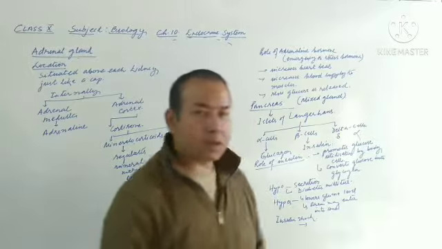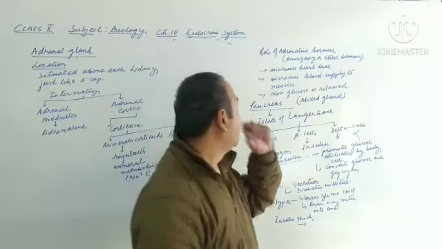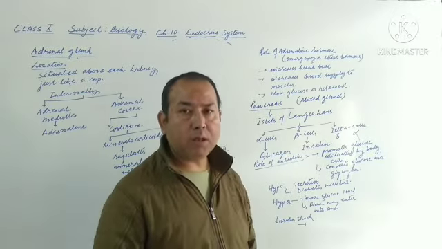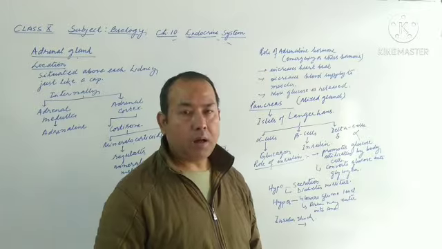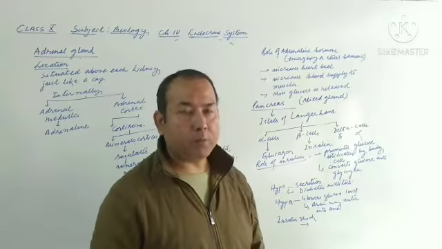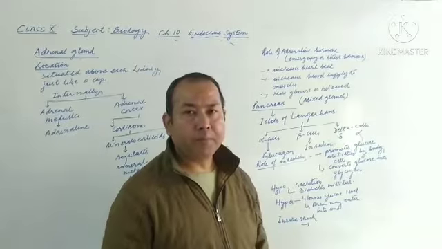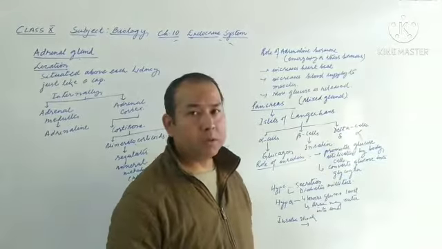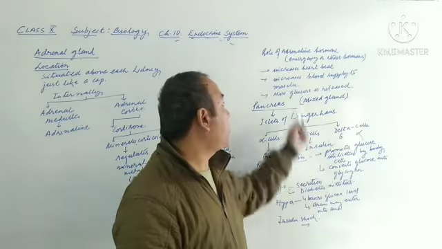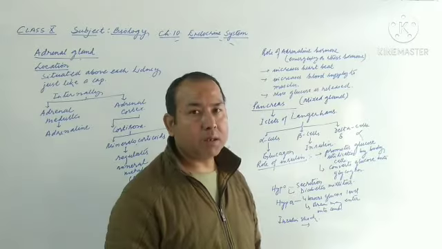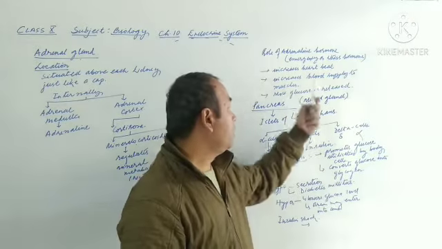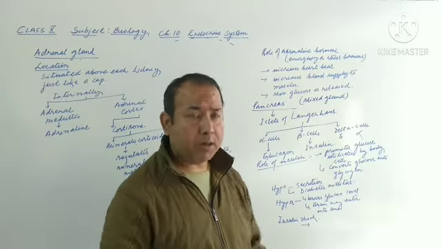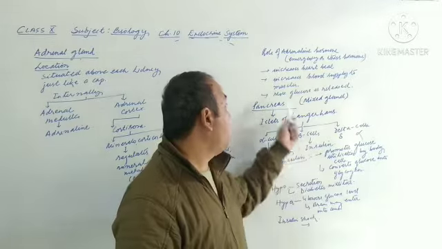Now let us discuss the role of the adrenaline hormone. Their main role is to increase the heartbeat, because to counter the emergency situation, each and every body cell requires a large amount of oxygen, so that food can be oxidized to release the energy. That is why the heart pumps faster, and then it increases the blood supply to the muscles, and oxygen is required by the muscles in large amount at that time to counter the emergency situation.